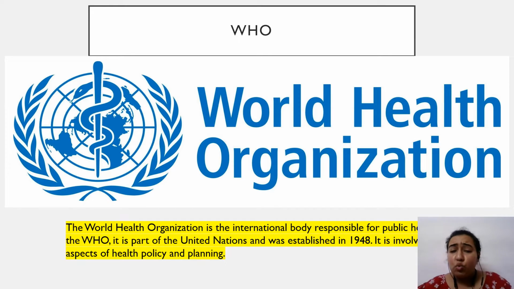Now what is WHO all about? It is an international body. So when I say international body, you need to quickly think that it works globally. It takes care of all those states and countries around the world which are responsible for public health. Now, WHO is a part of the United Nations and it was established in 1948. So it is involved in the aspects of health, health policy, planning, good health, and healthy lifestyle.